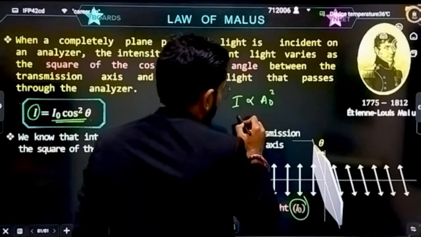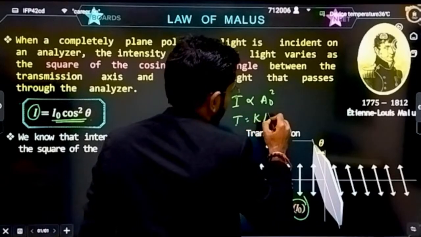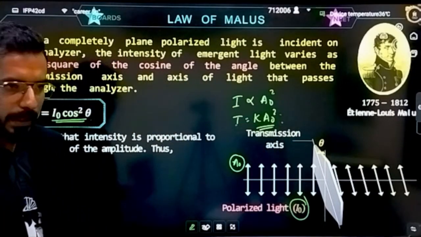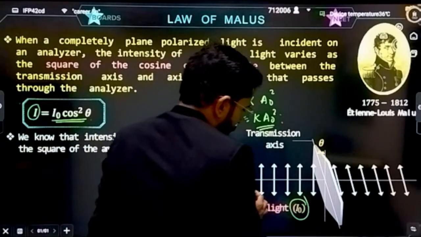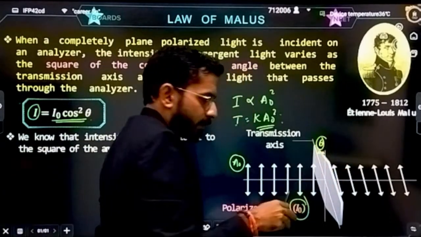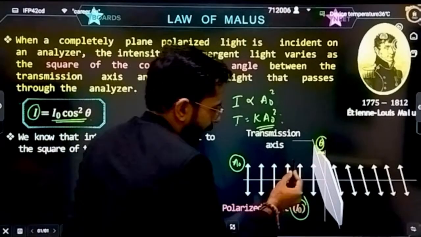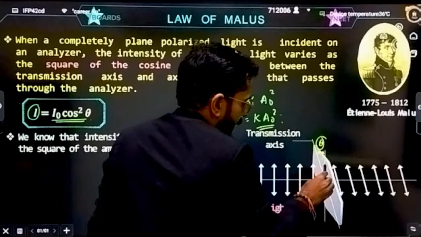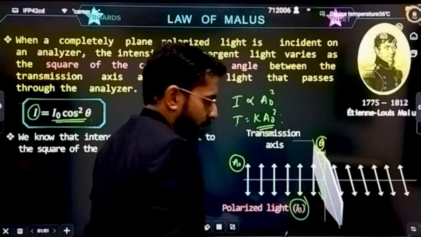Correct? All of us know about this relation. So I can write some K A naught square. Correct? Now see, some plane polarized light was coming and the polarizer is at some angle theta. If the polarizer is at some angle theta, this is the actual light that is coming and this is the polarizer at some angle theta.